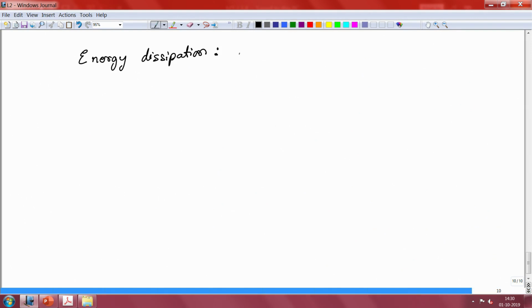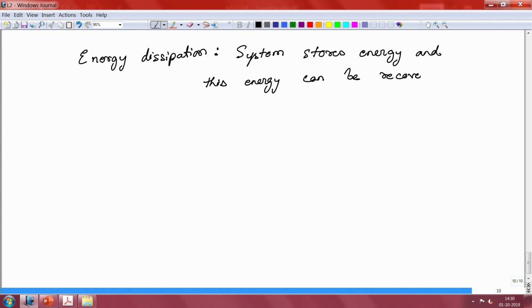So, when it comes to energy dissipation, the system, which in this case is the classical elastic solid, stores the applied energy, and this energy can be recovered fully.